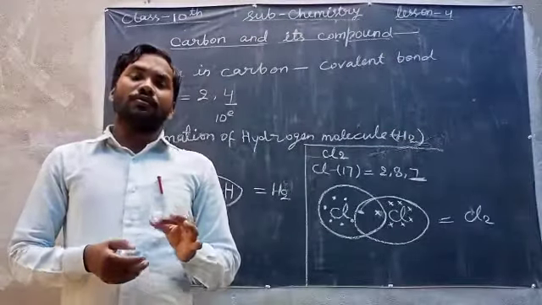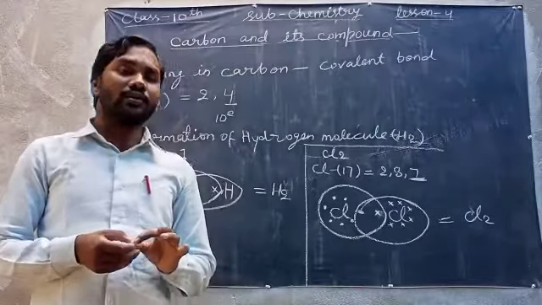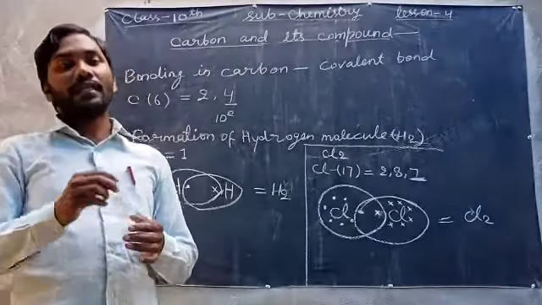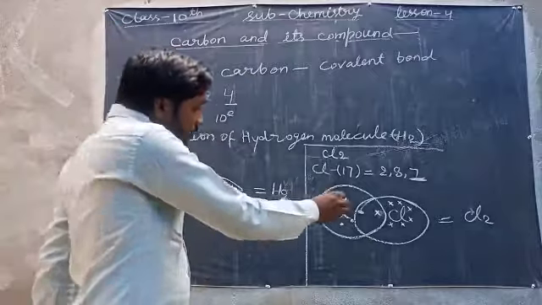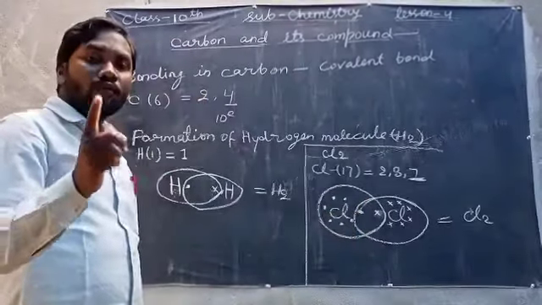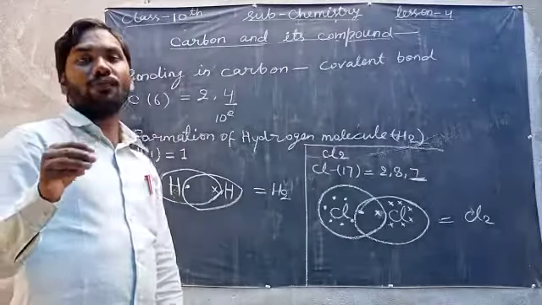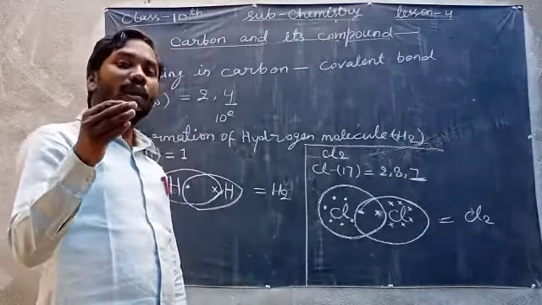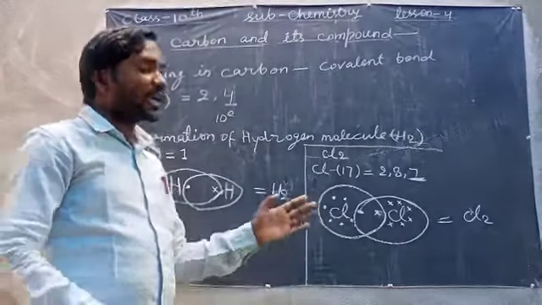If the sharing of electrons is in single number, meaning only 1 electron is shared by 1 atom, that type of bond is known as single bond.